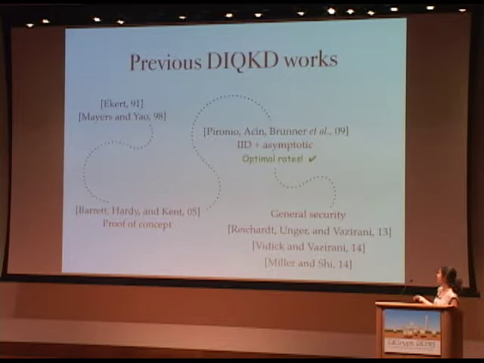Since this gap was left open, it wasn't even clear whether there is a fundamental reason for the gap, or whether it's just a technical difficulty and actually general quantum adversaries are just as strong as the IID adversaries and not more. And this is what we would like to solve now in our work.